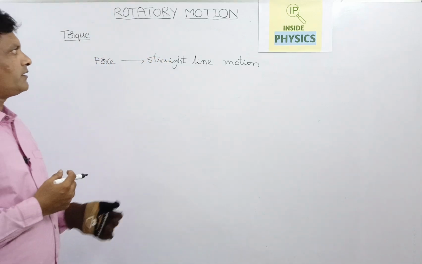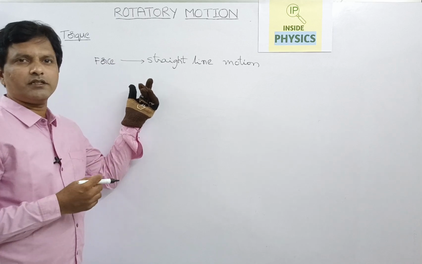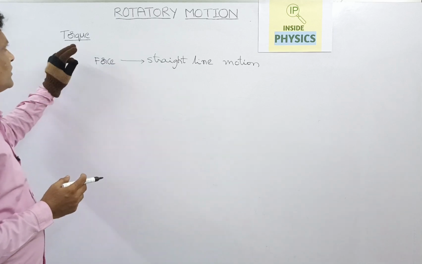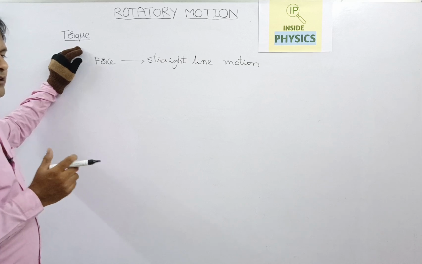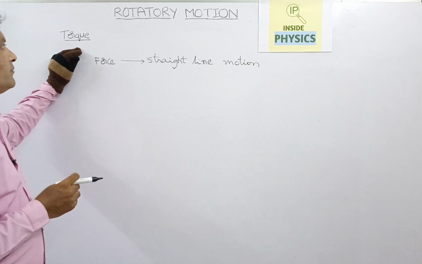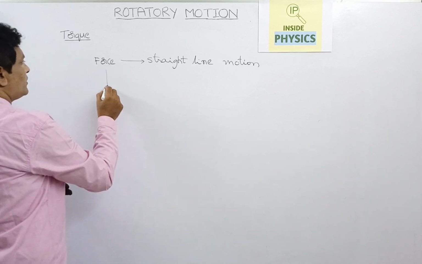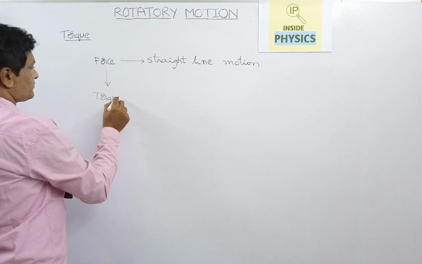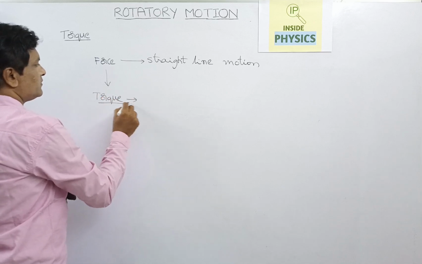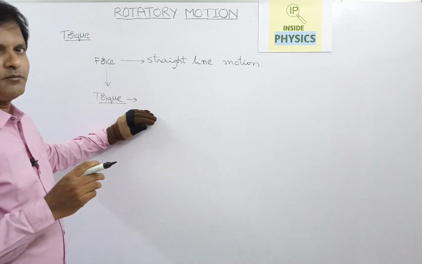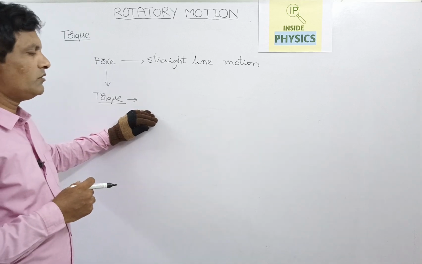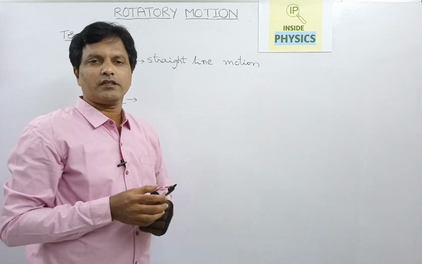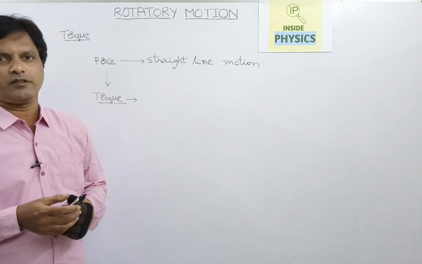Now we are about to discuss the analogous force, which is torque. It is quite analogous to the force in straight line motion. So this force in rotatory motion is called torque. It actually makes the body rotate. In circular motion, we study about rigid bodies.